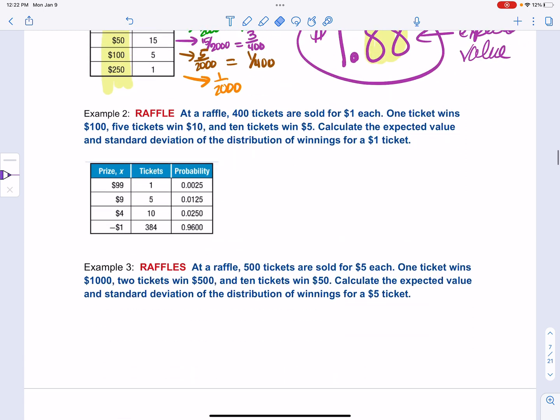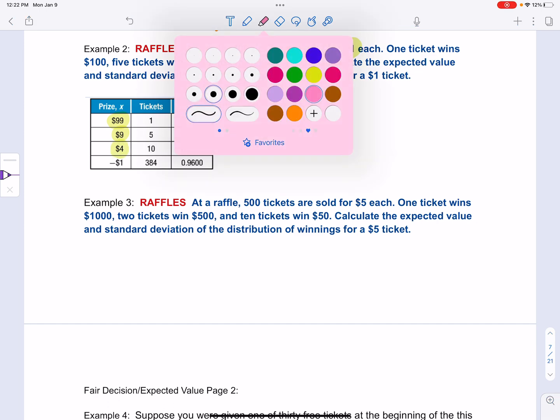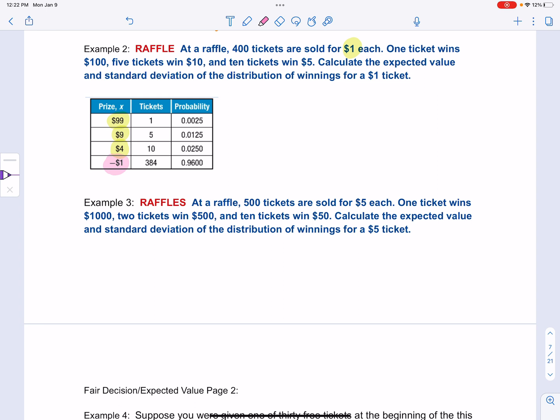Okay. Now in the next one, this is a raffle where the tickets are actually sold. So one ticket wins $100, but if you look, the prize is only $99, because you have to take away the ticket. Like you paid $1, so you only won $99. The next one, you paid $1 and you only won $10, so that's why this is $9. And then you win $5. And then if you look at this last one, we had some discussions about this. This last one is all the losers. So all the losers are actually giving their money away.